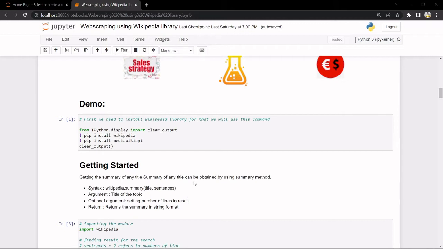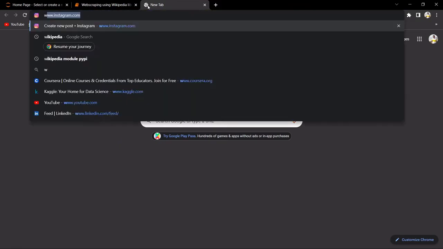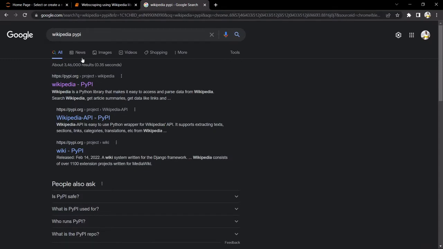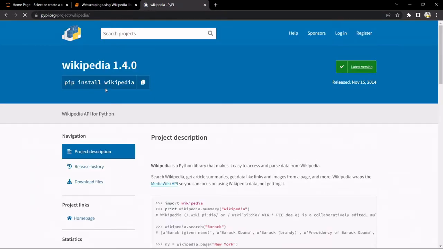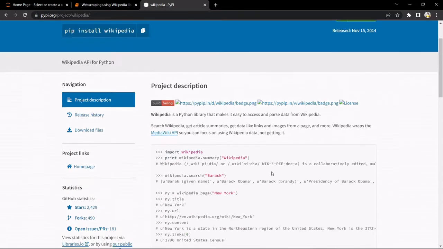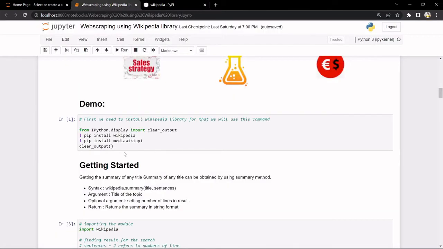First of all, we need to install a few libraries, mainly Wikipedia and MediaWiki. To install that library, I'll head on to my browser and write Wikipedia PyPI. Just go to the first link. Here we'll get the project description as well as a few samples of how we can use this library. This is the Wikipedia library 1.4.0, which is the latest one. We'll just copy it and write it here.